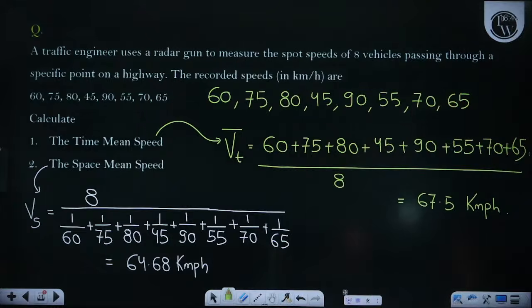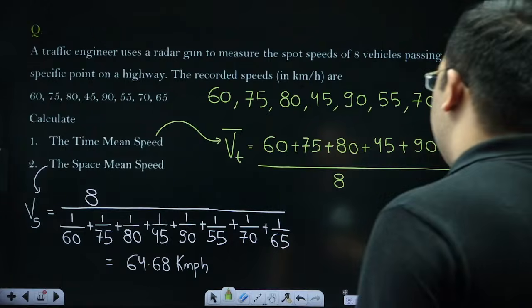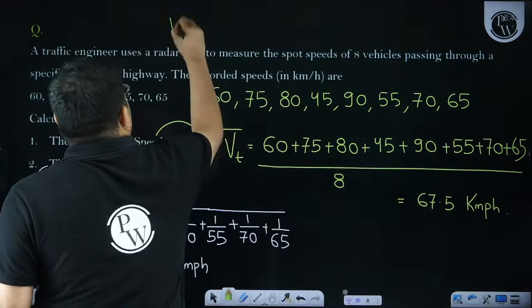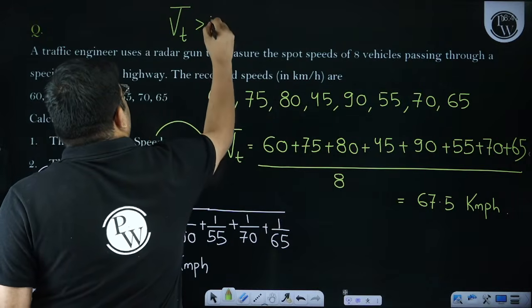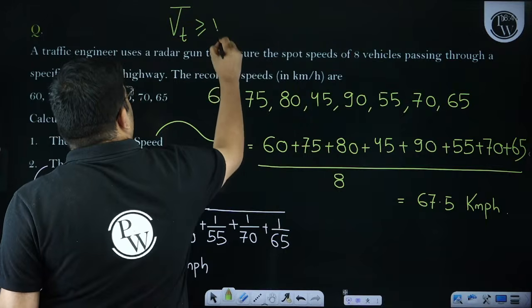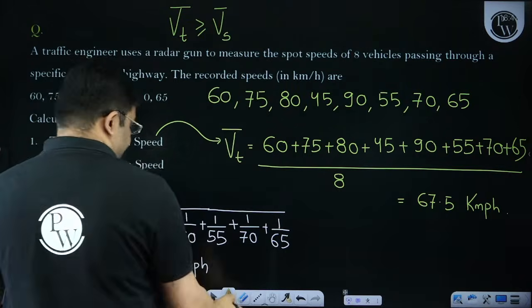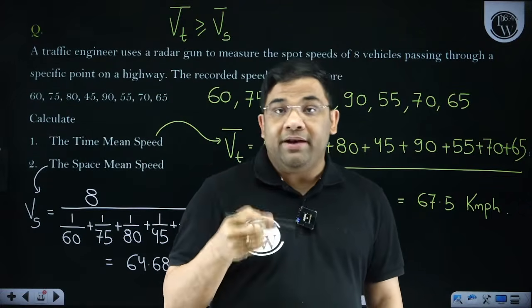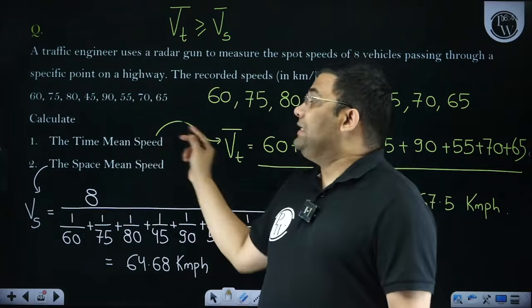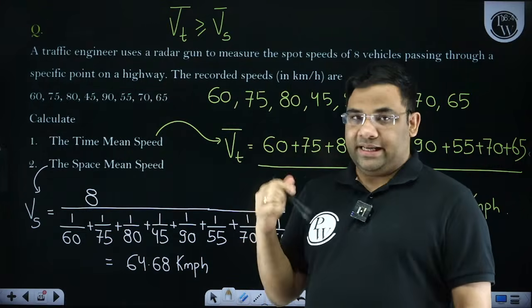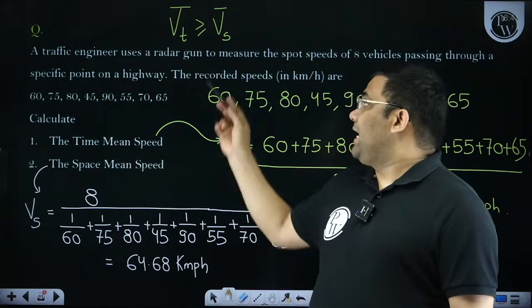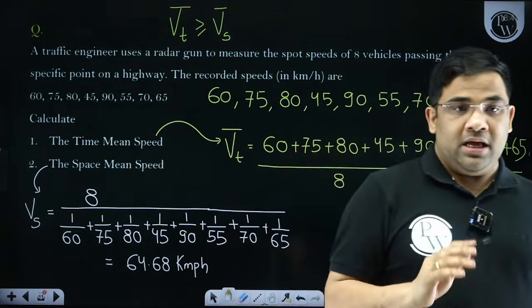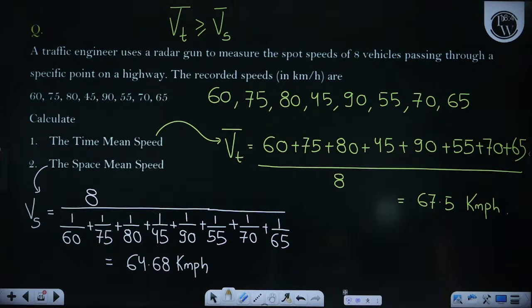Now here, I have to clarify one point. Remember that the time mean speed is always greater than or equal to the space mean speed. When will we get equal? When all the speeds are equal. Suppose all these spot speeds are equal, in that case I will get time mean speed and space mean speed the same. Otherwise, if they are not equal, then I will get the time mean speed more than the space mean speed.